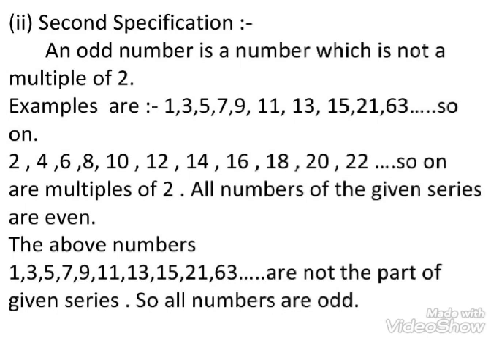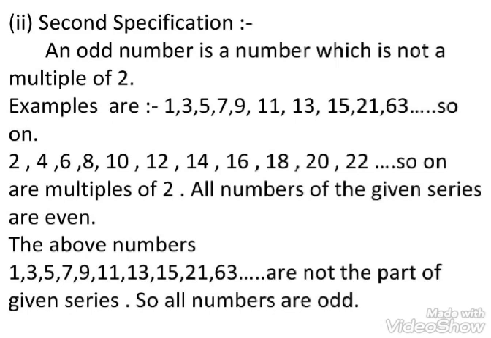Second specification. An odd number is a number which is not a multiple of 2.